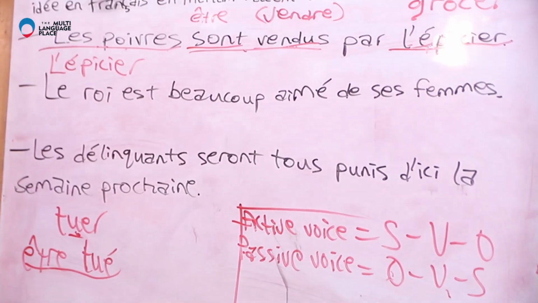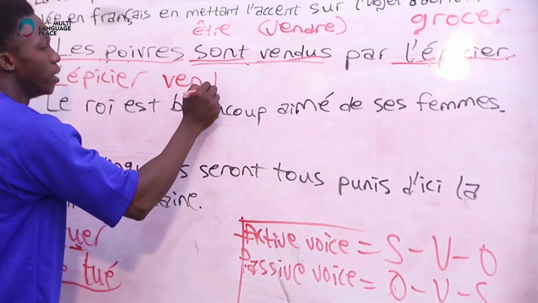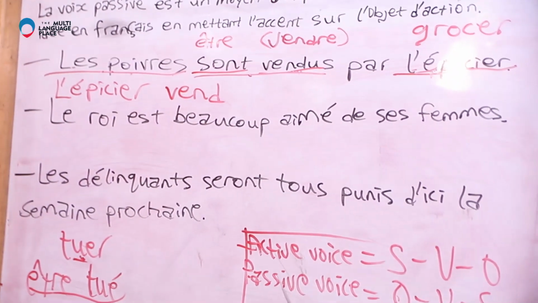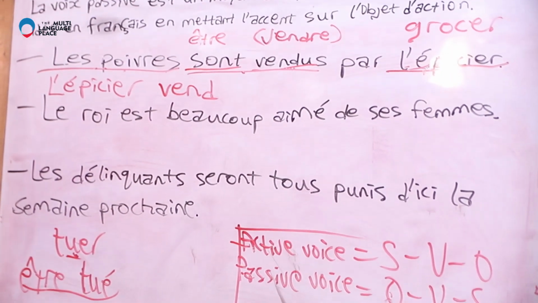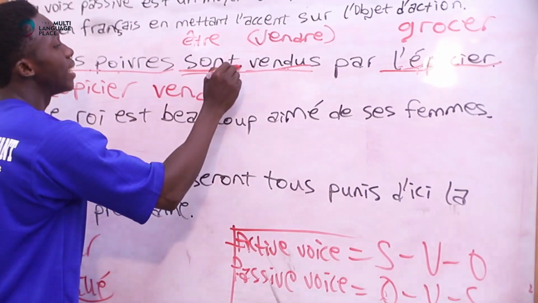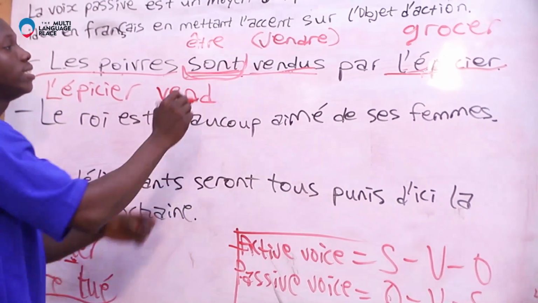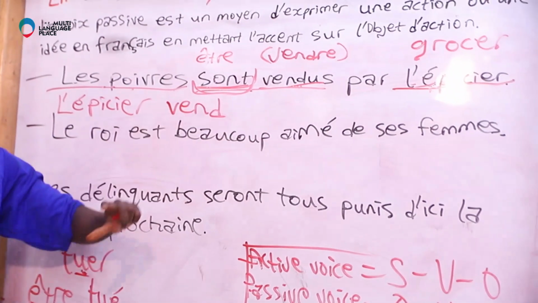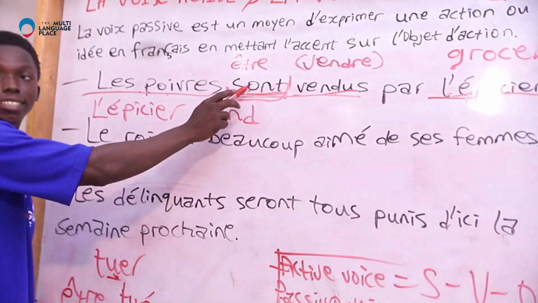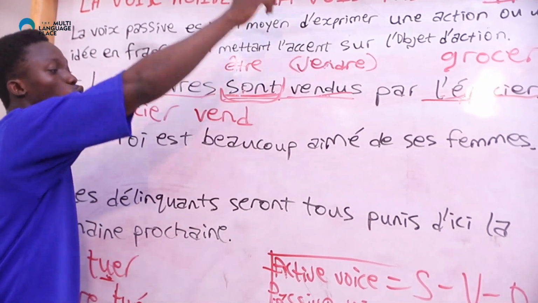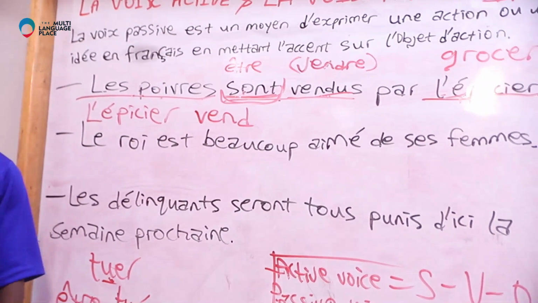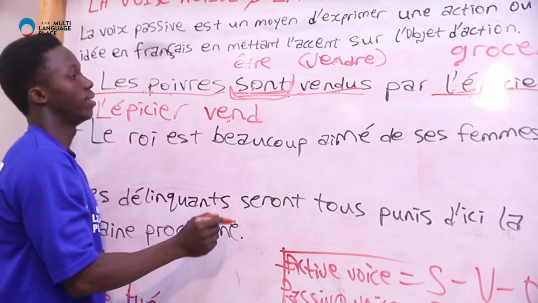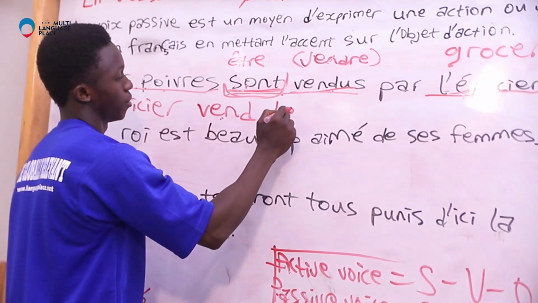L'épicier vend. Why vend? Note that it is the tense of this verb être that shows the real tense of the verb in active voice. Since this is in present tense, you take this and conjugate it in present tense. So, l'épicier vend les poivres.